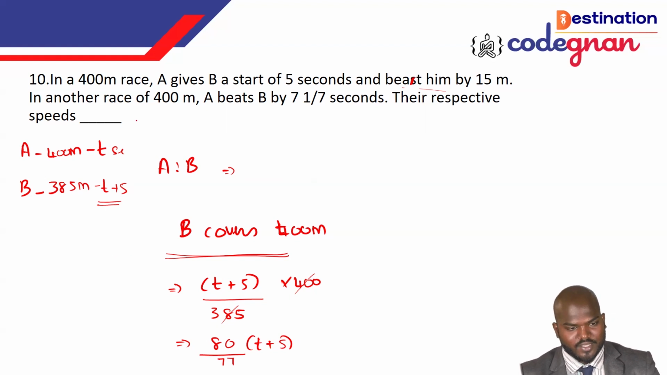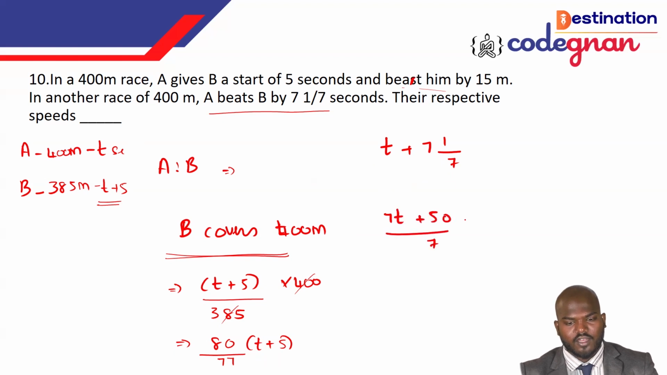You can also say that A beats B. This is also the same thing. Then you can take it as t plus 7 1 by 7 seconds. So you can also consider this one as an equivalent value. If you take this, 7 sevens are 49, 49 plus 1, 50 by 7 we will have. If you take this value this side, it will be 7t plus 50 over 7 seconds. So consider this as the second equation.